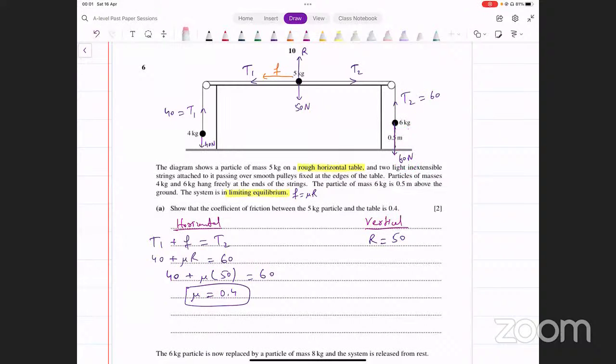Similarly, for the particle on the left side, इसका weight है 40 Newton जो नीचे लग रहा है. Since it's in equilibrium, जो ऊपर वाली tension है वो उसके equal होगी. That's also 40. Okay? अब ये वाली tension equal है क्योंकि single string है, पुली के ऊपर से गुजर रही है. पुली के ऊपर से जो भी strings आती है, दोनों sides पे आपकी tension हमेशा equal होती है. ठीक है? So that's the first part.